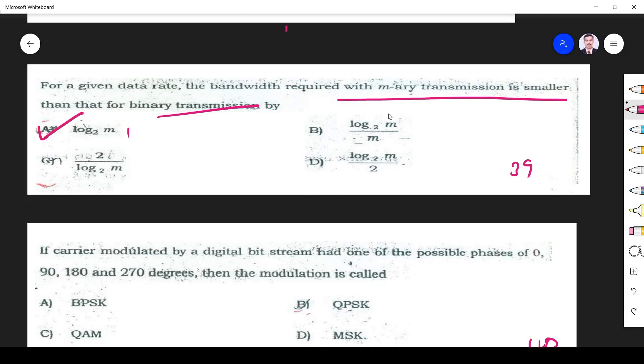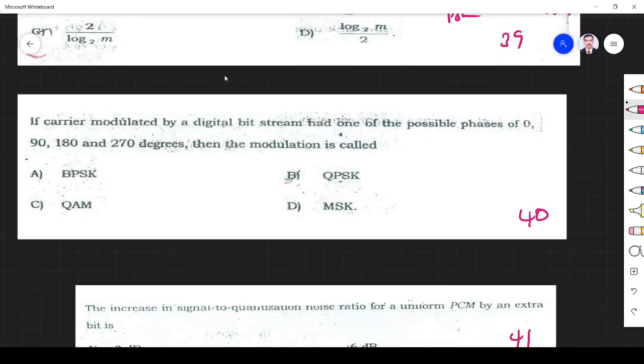Because more bits are packed in a single symbol. In QPSK each symbol is represented by 2 bits, whereas in BPSK each symbol is represented by 1 bit. So it requires less bandwidth to transmit the signal. So the bandwidth requirement is less by log base 2 of M. It's a direct question. I just explained the concepts.